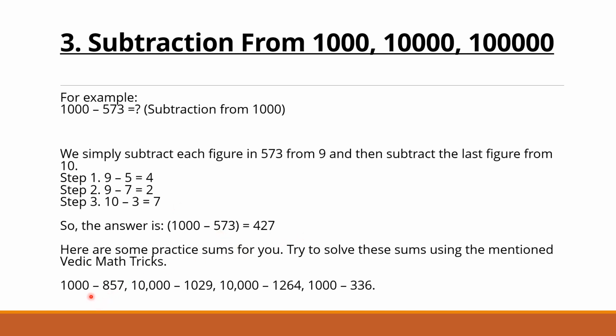Okay, let us check these. 8 from 9, so 1 we are having, 5 from 9, 4 we are having, 7 from 10, 3 we are having. So quickly we get our answer 1, 4, 3. Here also we will check: 1 from 9, then 8, 0 from 9, then 9, 2 from 9, then 7, and 9 from 10, then 1. So 8, 9, 7, 1. So you are seeing how quickly we get our answer. In seconds we get our answer. So it is quite easy for all of us.